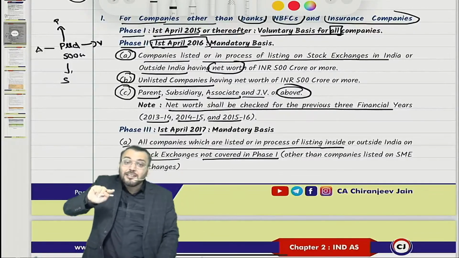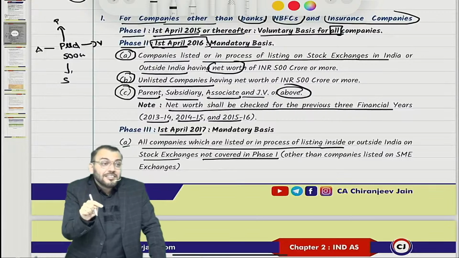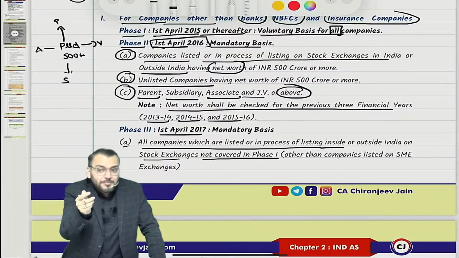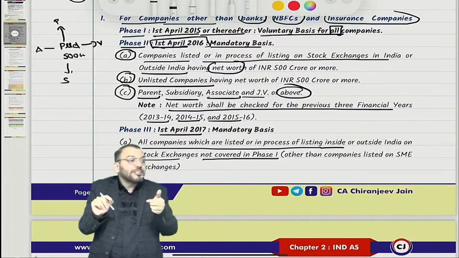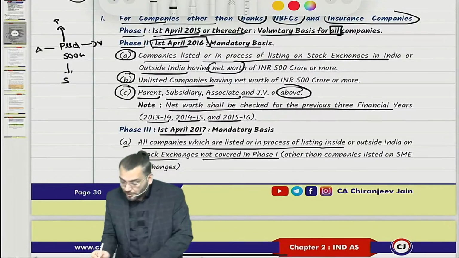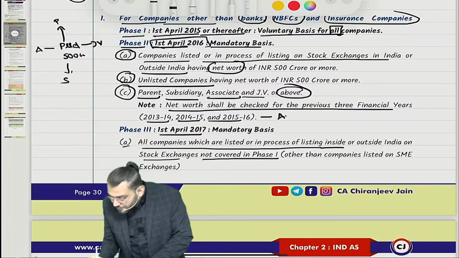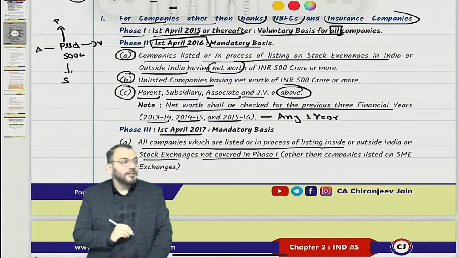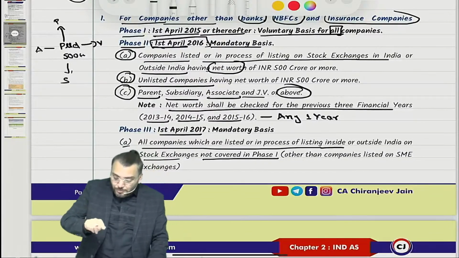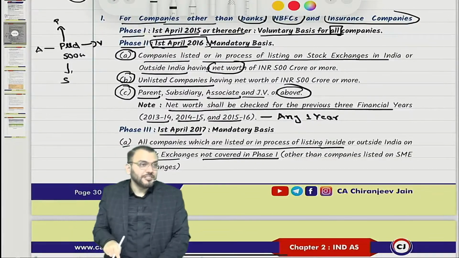In any one year, if the net worth crosses the limit, if in any one year it is 500 crore or more, Ind AS will be applicable. So any one year out of these 3 years. Have you understood? So net worth will be checked for the previous 3 financial years.